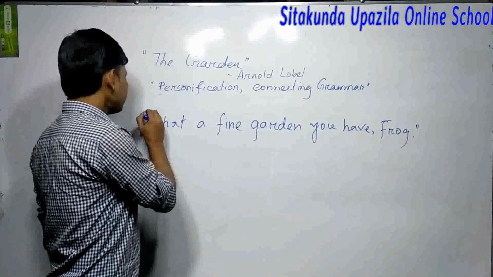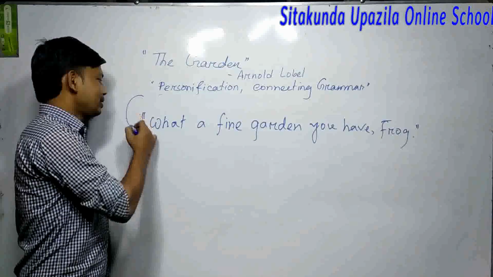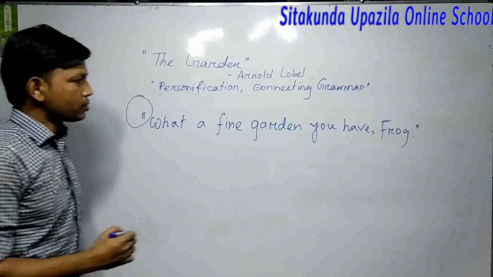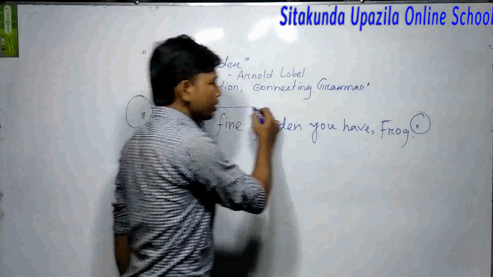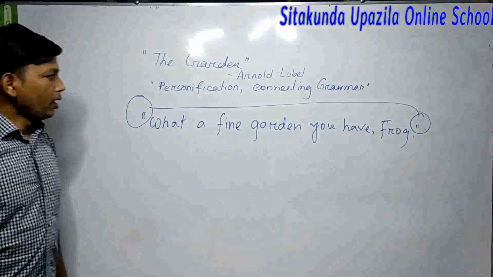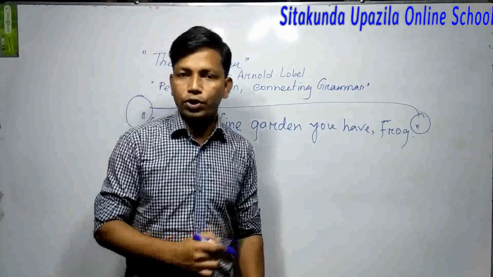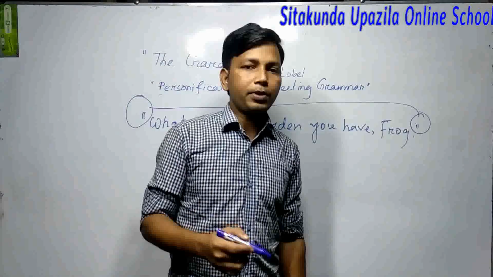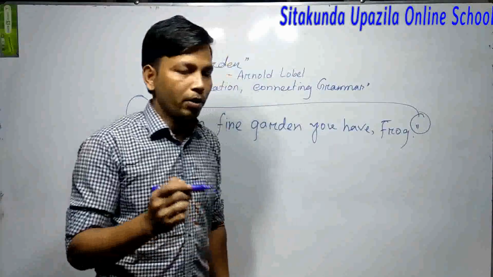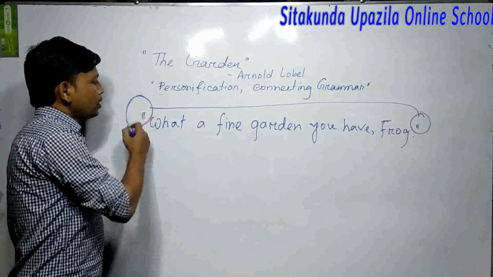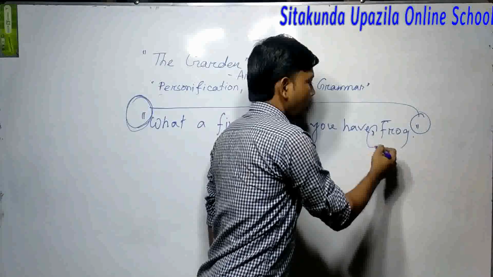"Frog." This line is written in your book, and you see that at the beginning of the sentence there are two commas, and at the end two commas together, and these are called quotation marks. I am repeating that this is called a quotation mark. It is because in your chapter in the outcome it is written that you will be able to know punctuation marks, and that's why I am talking about this. This is called a quotation mark, or you can say inverted comma, and this is a comma, and this is a full stop.